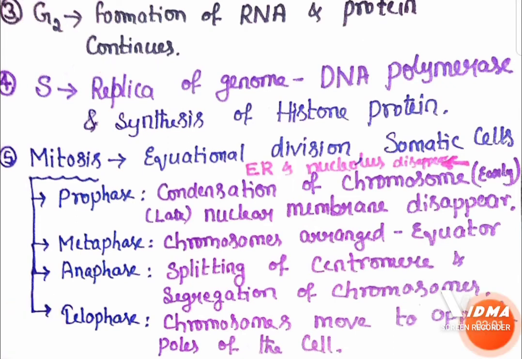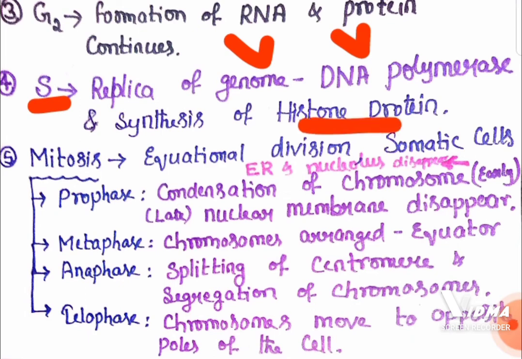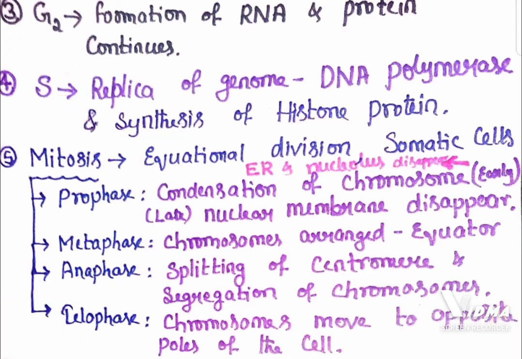Remember that. In S phase, along with the replication of the genome, the DNA polymerase enzyme is very essential for the synthesis of DNA. Along with that, in S phase, histone proteins are also going to be synthesized because they are very helpful in packing. Histone proteins are also synthesized in S phase.